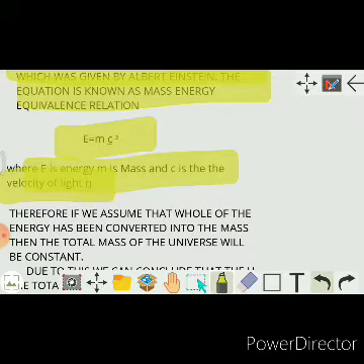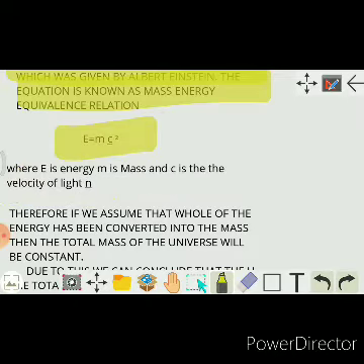So it is clear that a great theoretical physicist, Albert Einstein, explained that this whole universe is made up of only two things. First thing is matter, second thing is energy, and these are converted from one form to another. And this happens according to a relation proposed by him, E is equal to mc square, where E is the energy, small m is the mass, and c is the velocity of light, right?